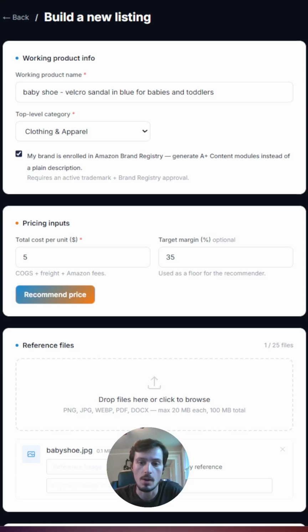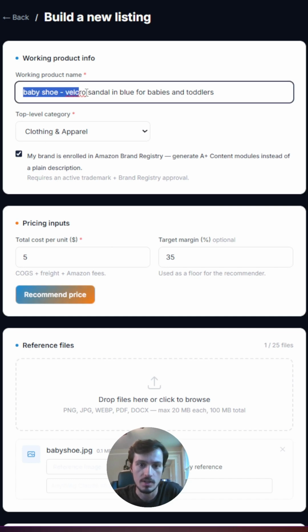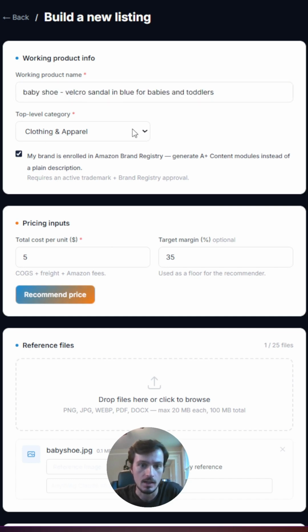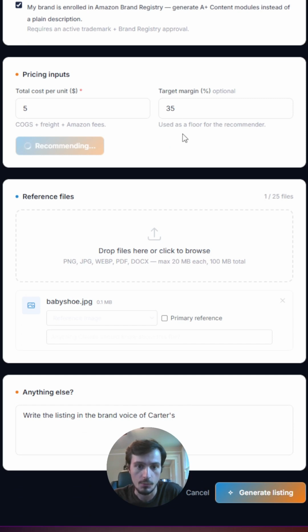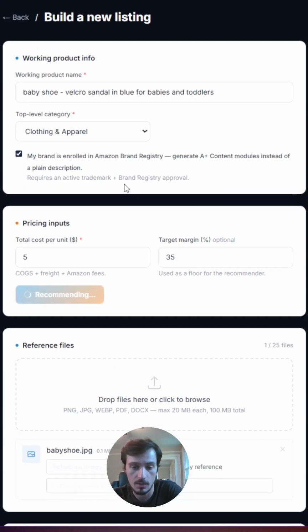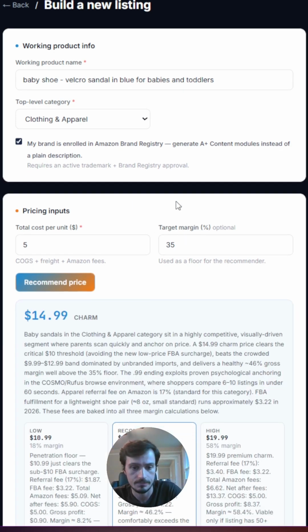Take a look at this really powerful Amazon AI listing builder. You just put in your working title, the category, choose whether or not it's enrolled in brand registry, choose the cost per unit and the margin. You can hit recommend price and the AI is going to do a deep dive to analyze the entire category, the competitors, and it's going to determine a landing price that's going to be best optimized for that listing and that category based on the margin you choose as well.